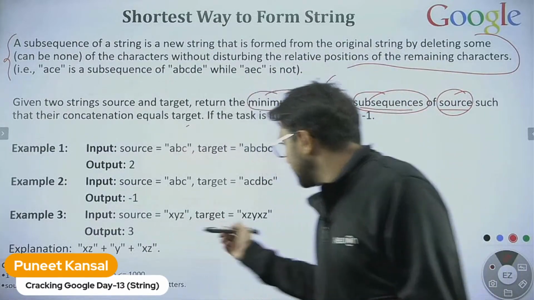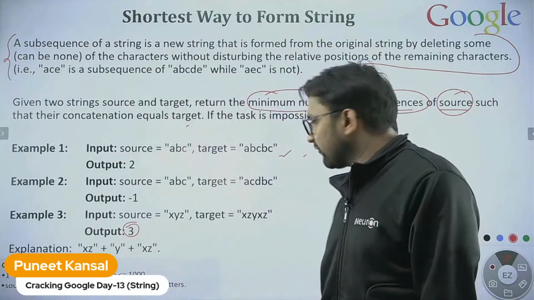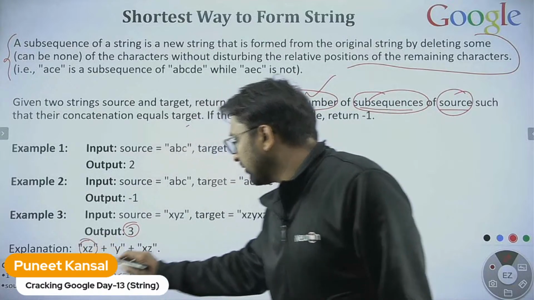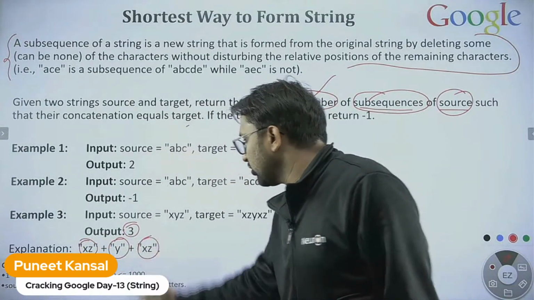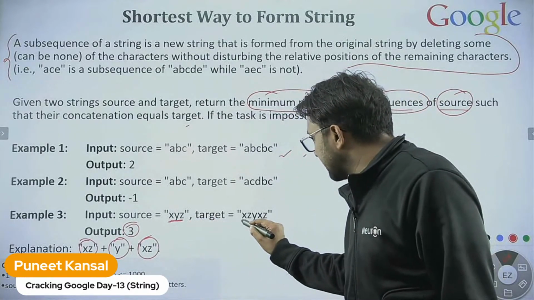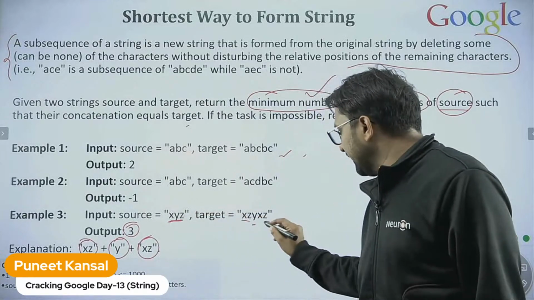Fine, okay. So let's see. Ayush is saying 3 subsequences need to be used. What will be the 3 subsequences? One will be XZ, one will be Y, and another XZ.